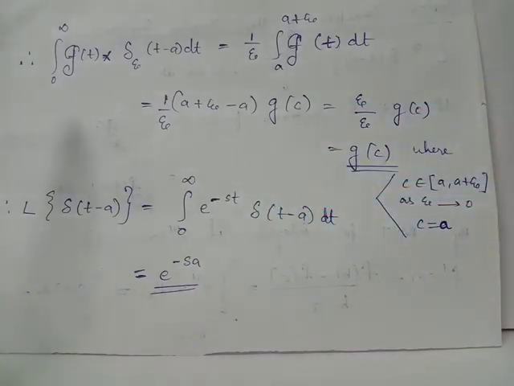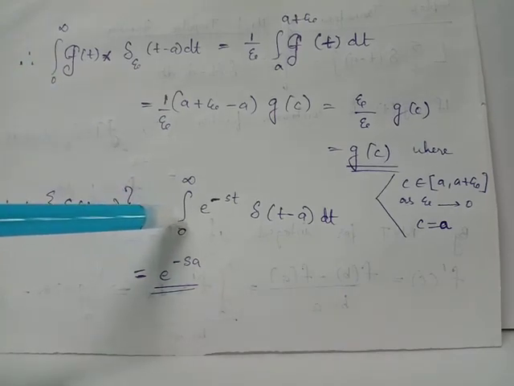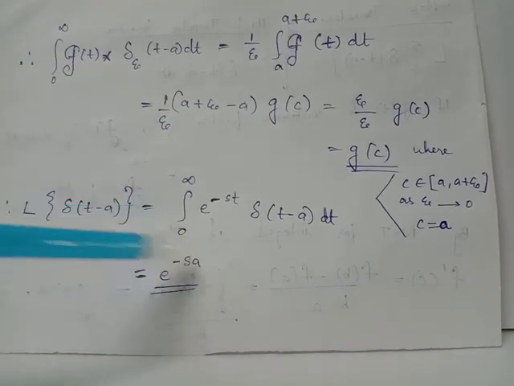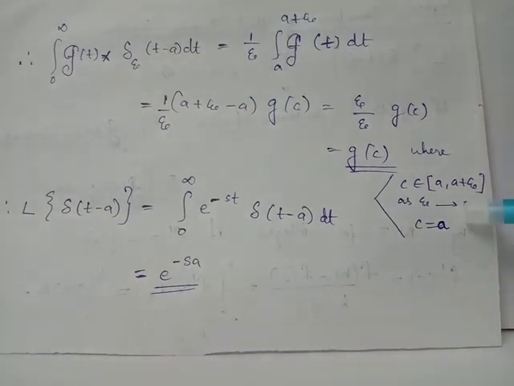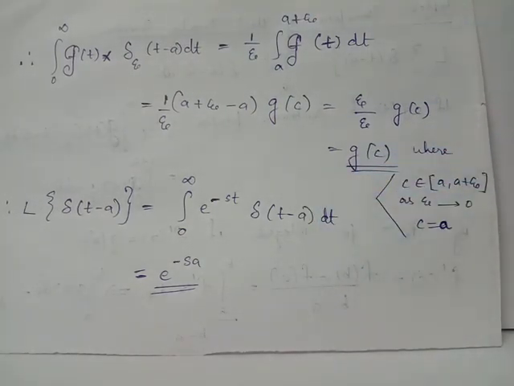Since we operated on continuous function g(t) and obtained g(a), or g(c), as the answer, this integral will have the output e^(-sa), because when g(t) equals e^(-st), we have g(c) equals e^(-sa). To delta_epsilon(t - a), we apply epsilon tends to 0 as the limiting condition, and we arrive at unit impulse function. Thus we have Laplace transform of unit impulse function obtained as e^(-sa).